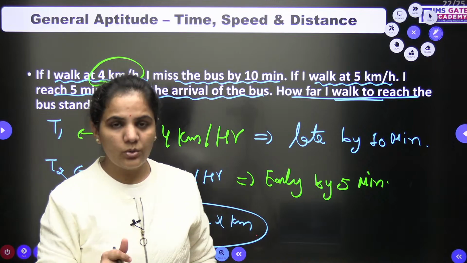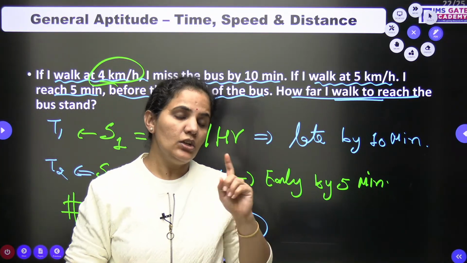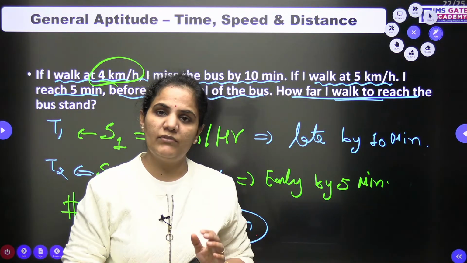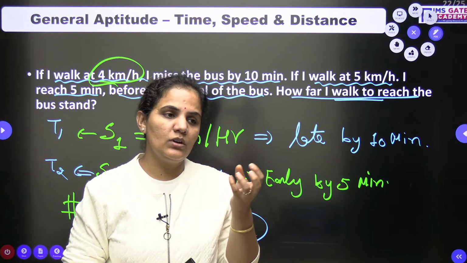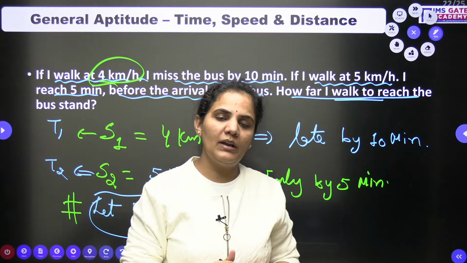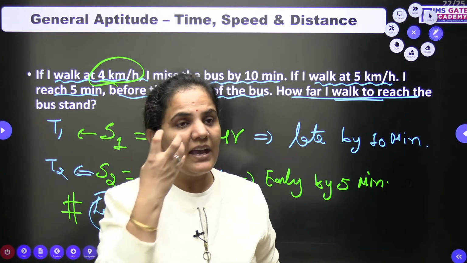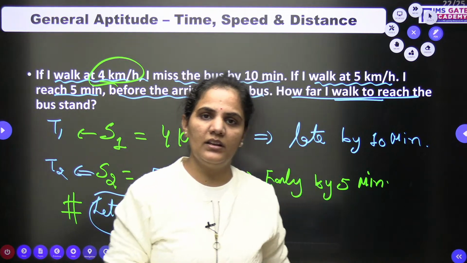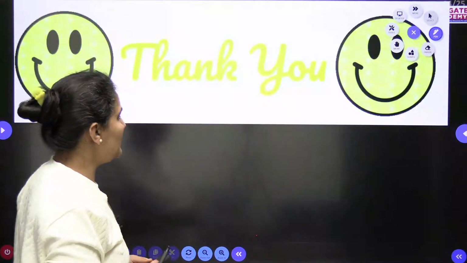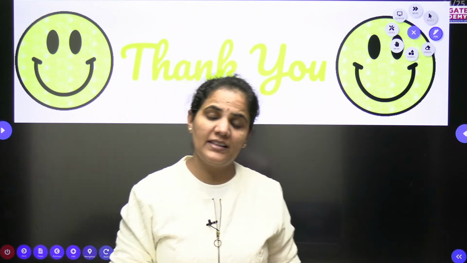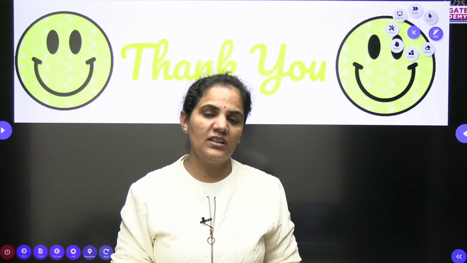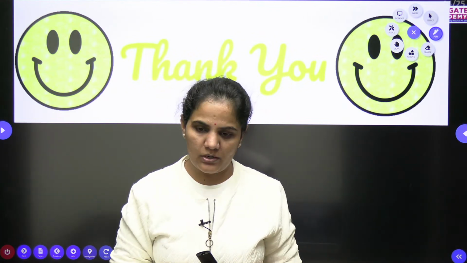Okay. So that's all from this session. In today's session we had a discussion on time, speed and distance. Tomorrow also we will discuss more questions from time, speed and distance, where I will try to cover questions from boat and stream and train also, and average speed is also there. These 3 types of questions we will discuss in tomorrow's session. The timing will be the same, 9:30 to 10:30. You should not miss this session, because you can go through a variety of questions which will help you in your upcoming GATE exam surely.